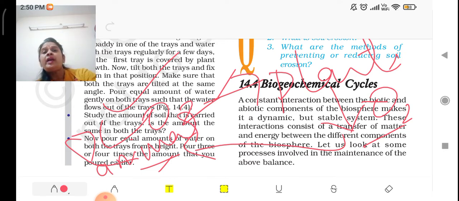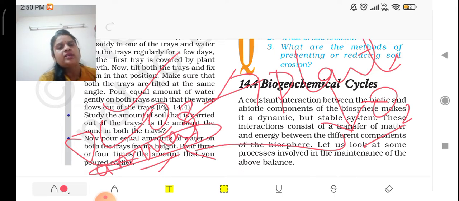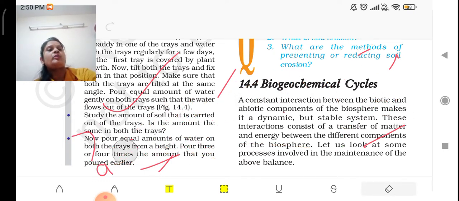In the same way in animals, when CO2 is released, respiration is a chemical process. So chemical processes are taking place, and living and non-living components are interacting with each other. That's why this kind of cycle is called the biogeochemical cycle.